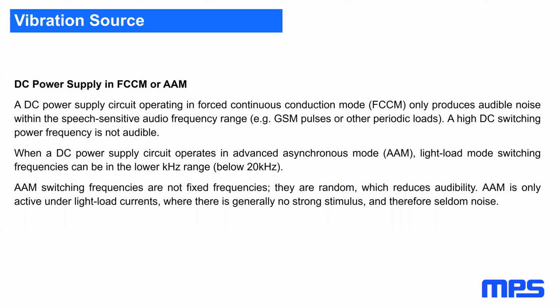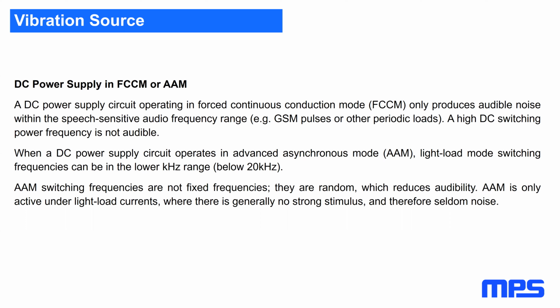When a DC power supply circuit operates in an advanced asynchronous mode, AAM, light load mode switching frequencies can be in the lower frequency kilohertz range, below 20 kilohertz, and then it's hearable. AAM switching frequencies are not fixed frequencies.